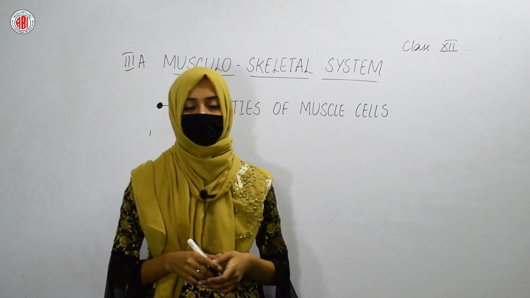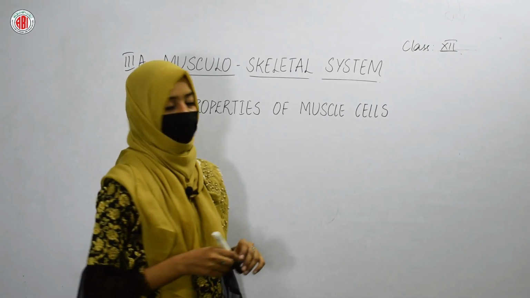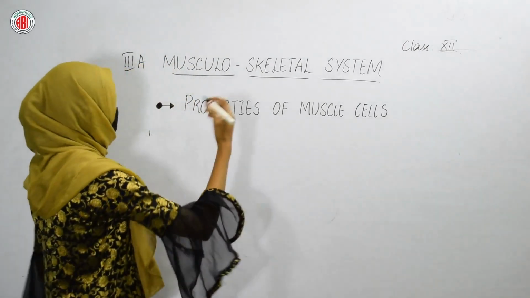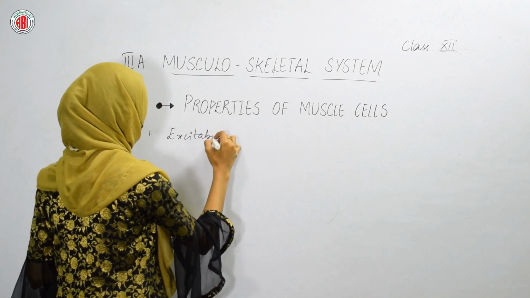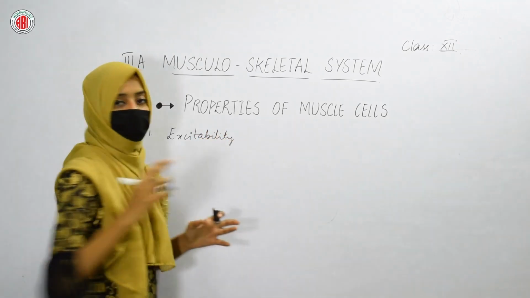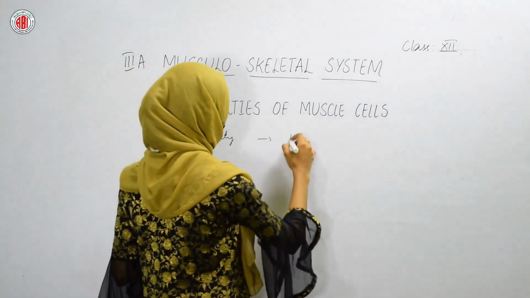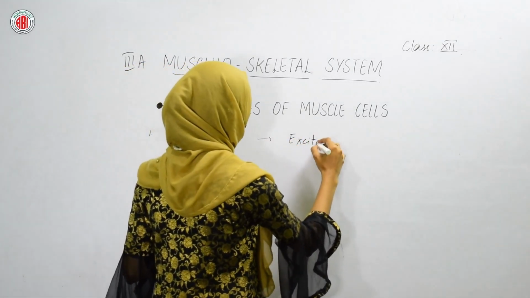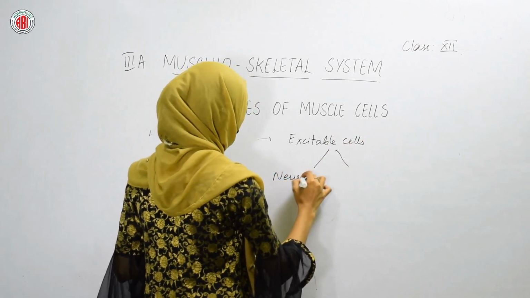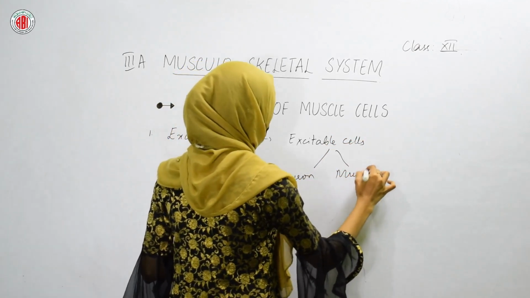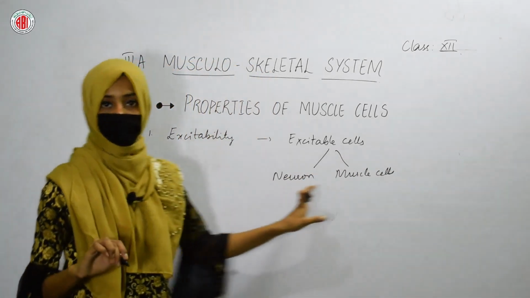In today's class, let us talk about the properties of muscle cells. The first and foremost property of our muscle cells is excitability. There are two main cells that are called excitable cells, which are found in the human body, and these cells are neurons and muscle cells.